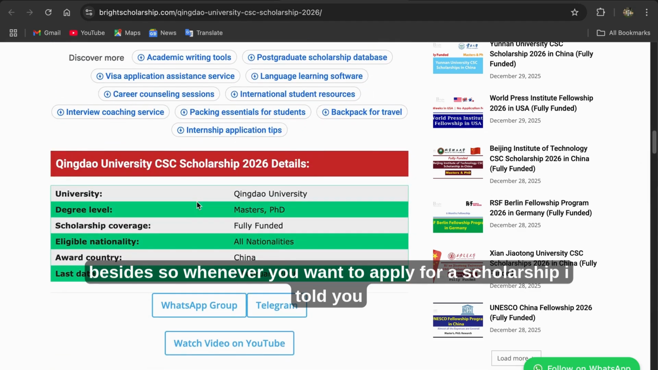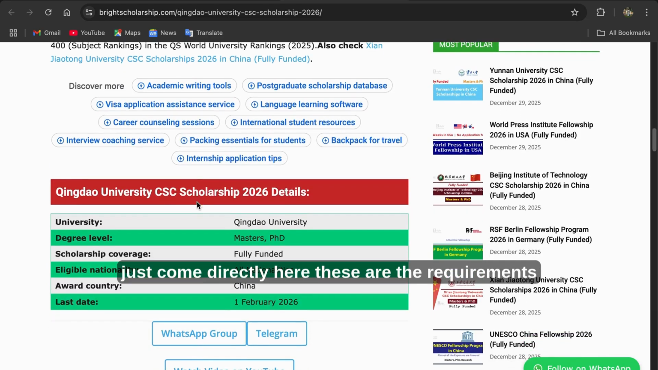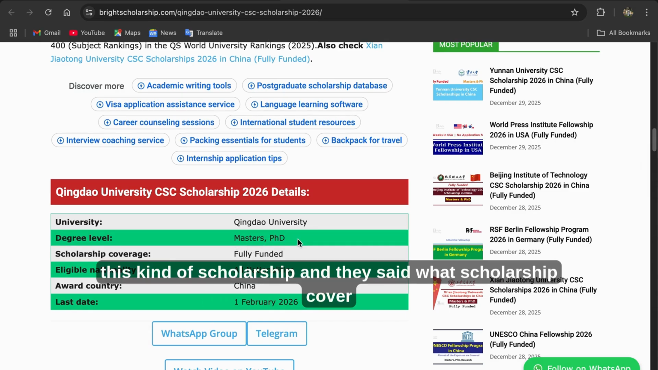So whenever you want to apply for a scholarship, I told you, just come directly here. These are the requirements, these are the eligibility. This is the university name. Secondly, the degree level. What is the degree level? The level of the degree here they are giving is for masters and PhD. So a bachelor is not eligible for this kind of scholarship.